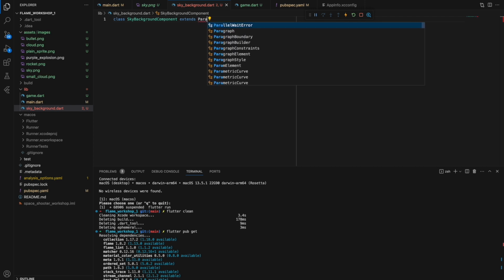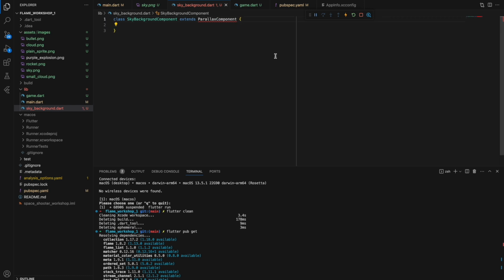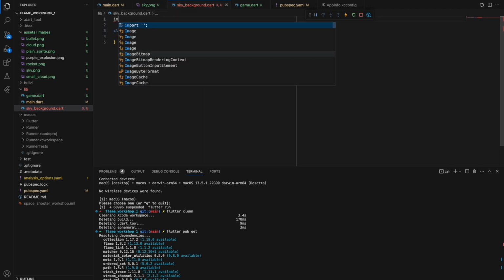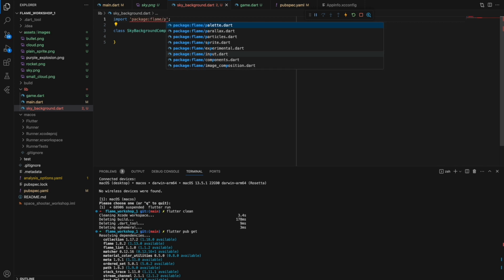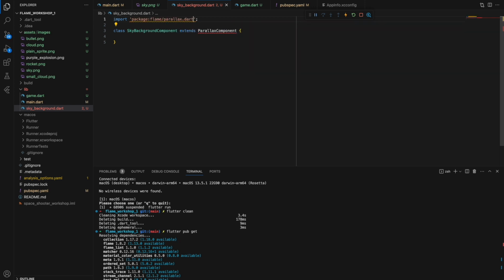And here we would need to use ParallaxComponent. Again, no imports. This is a bit annoying. Probably it's just my issue. Flame parallax. Does it work? Or no, let's just do flame components. Okay, now it looks better.